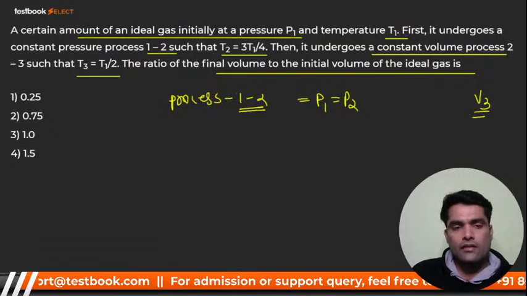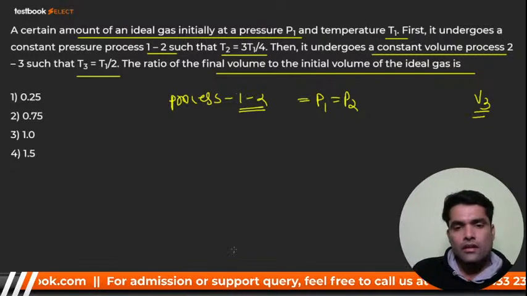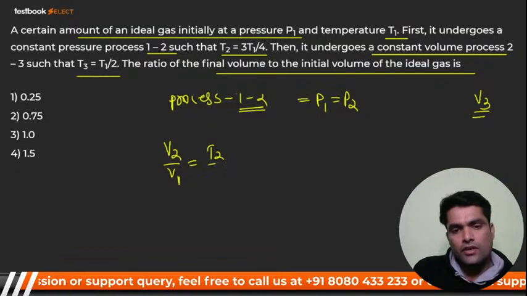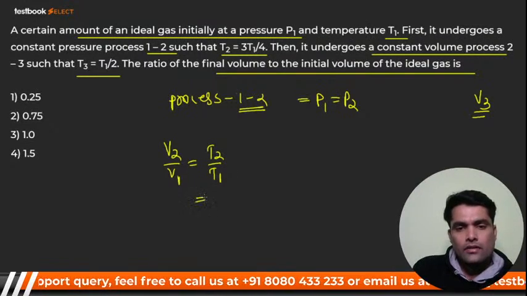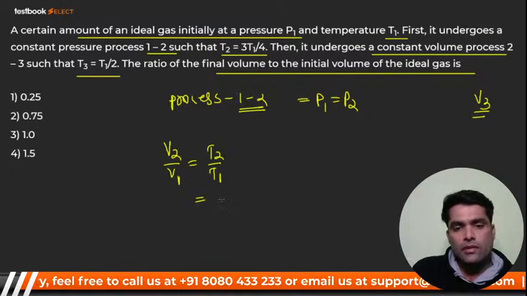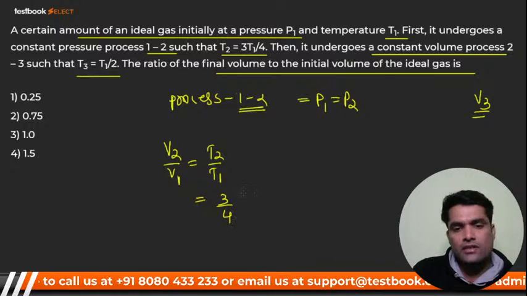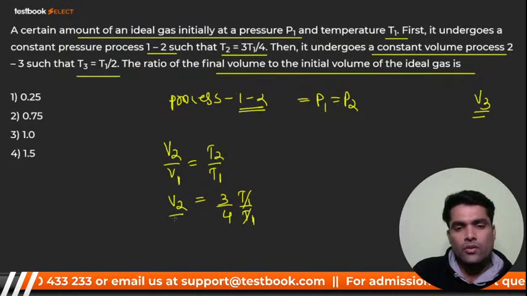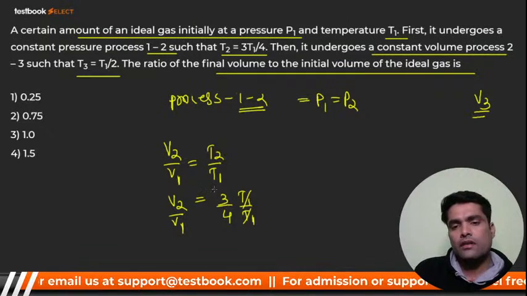Or I can write it this way: V2 by V1 is equal to T2 by T1, right? You know that T2 is thrice T1 by 4. So it should be thrice T1 by 4 T1, T1 will get cancelled. You are getting V2 by V1 is equal to 3 by 4, right?